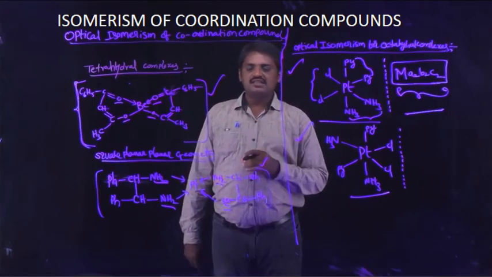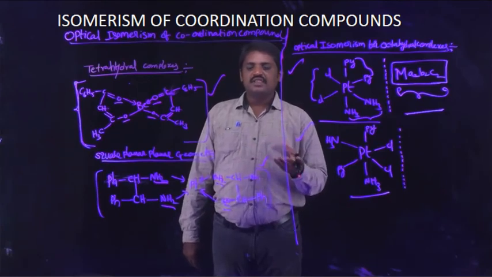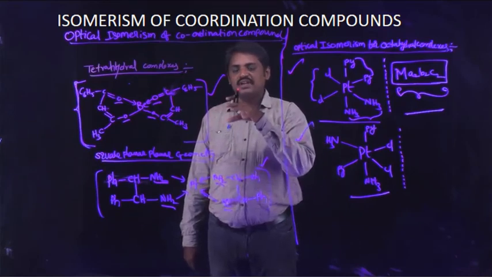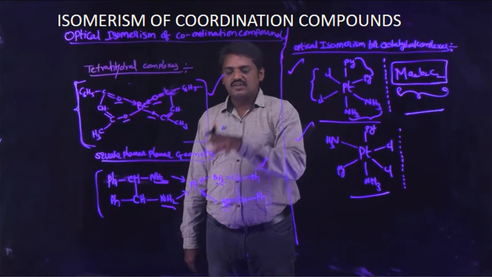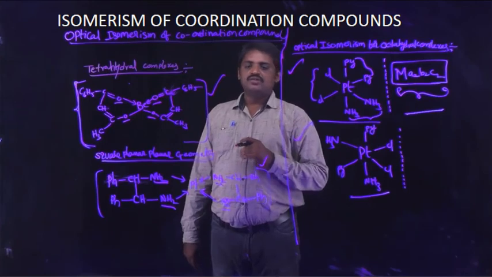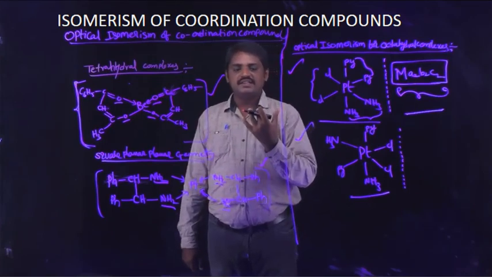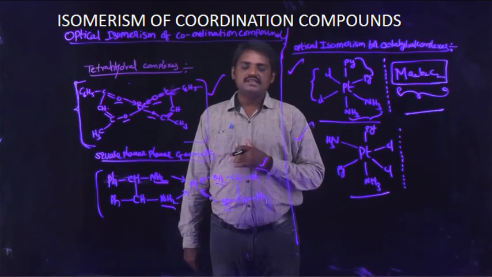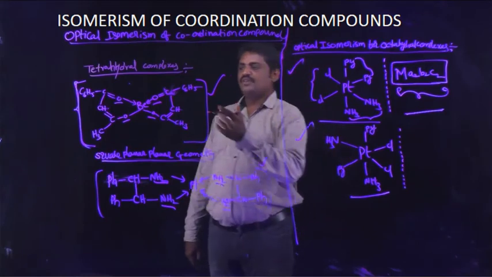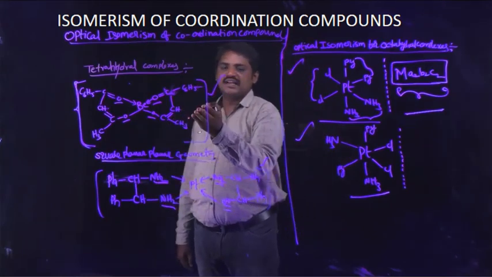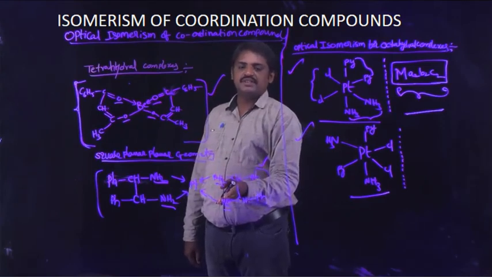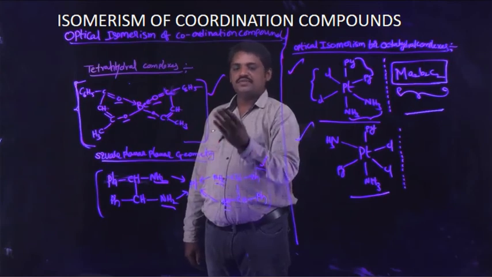But a few complexes with 4 ligands exhibit a planar shape. When the 4 ligands in a coordination compound are planar, the compound shape is square planar. So both tetrahedral complexes and square planar complexes exhibit optical isomerism. For example, this complex is a tetrahedral complex, and this shape is tetrahedral. This complex is square planar, both having 4 ligands, meaning 4 monodentate ligands.